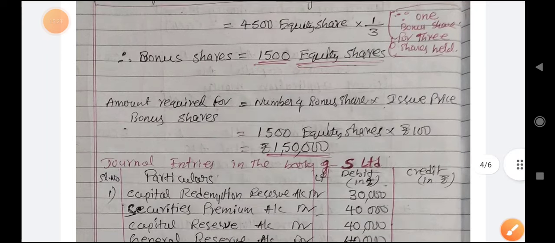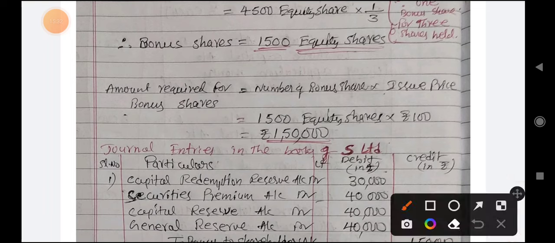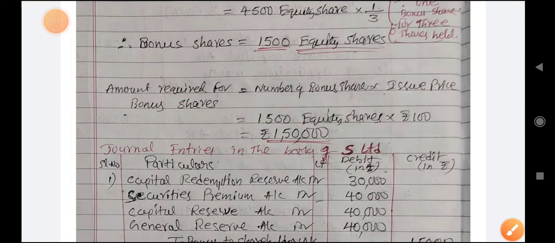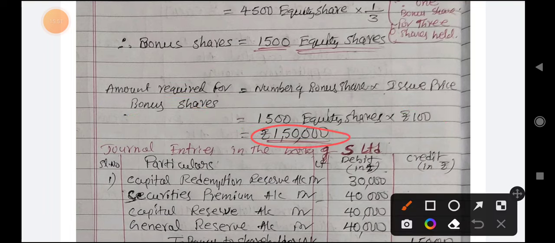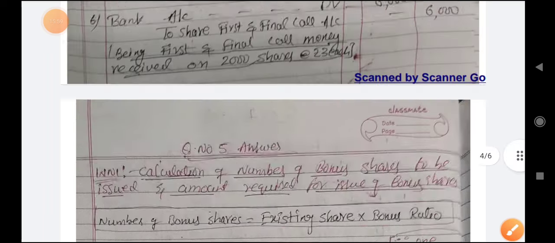यहाँ तक ठीक है. For 1500 shares, how much amount is required? Amount required for bonus shares is number of bonus shares into issue price. यहाँ पे issue price only face value, there is no premium, right? So 1500 into 100, so it is 1,50,000. Sorry, I repeat, it is 1,50,000. How you will get this 1,50,000?